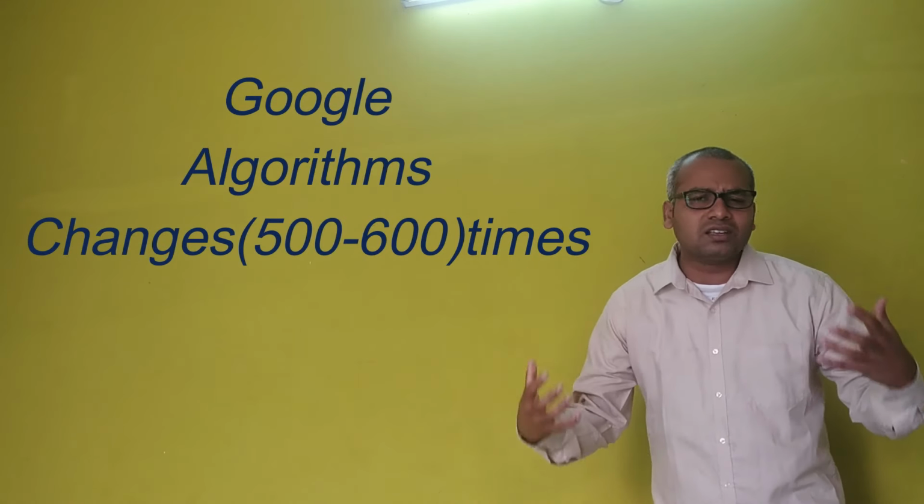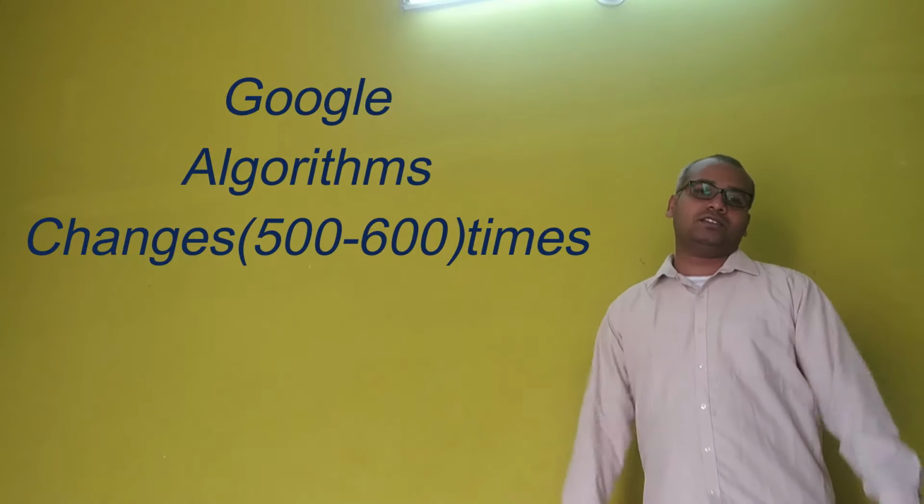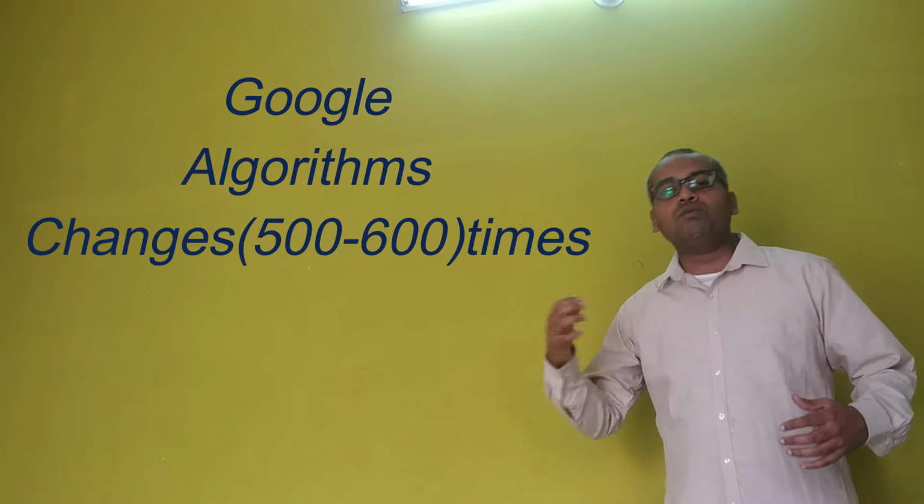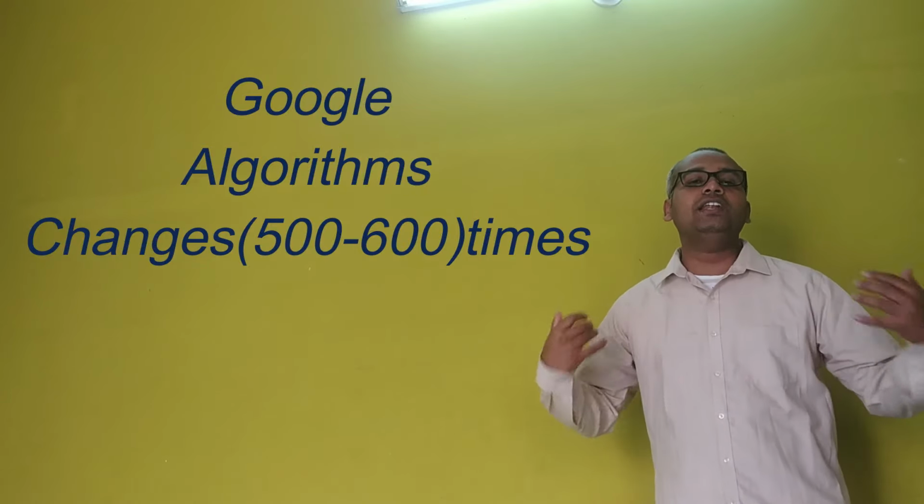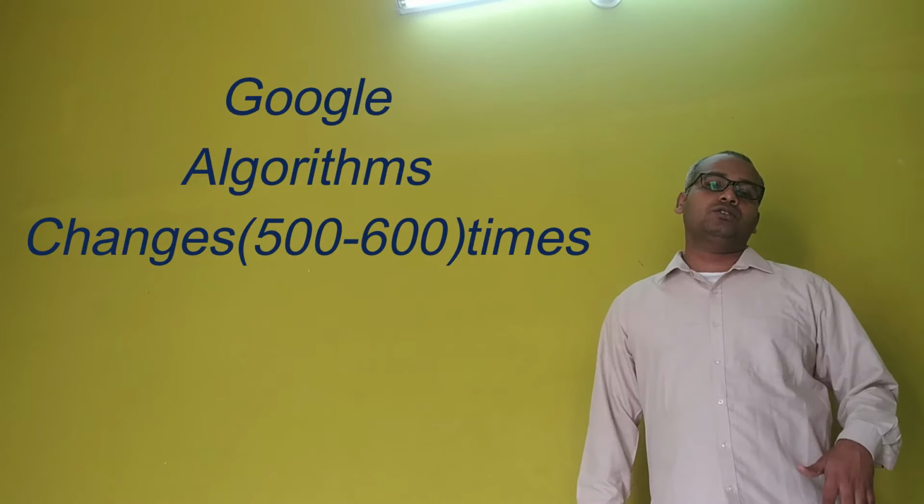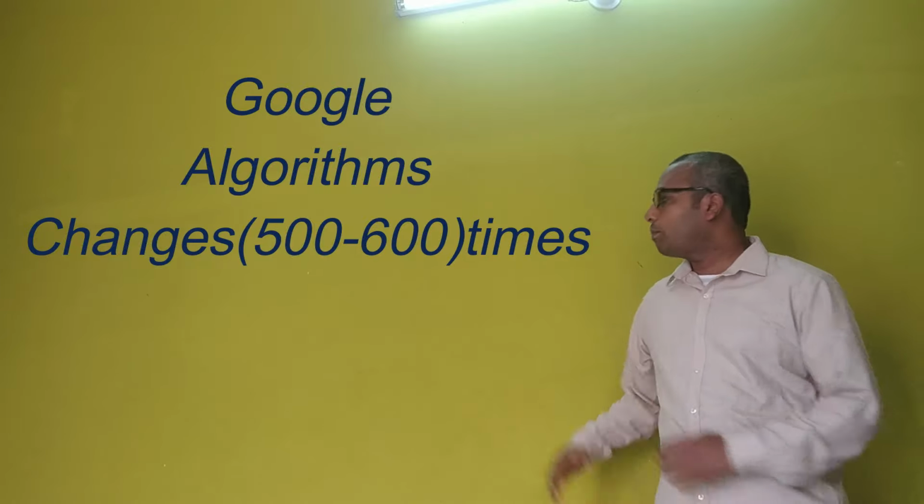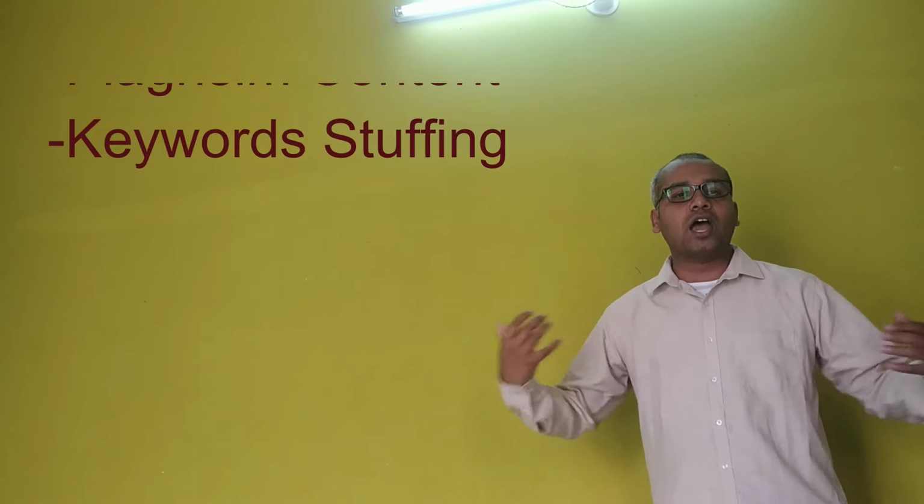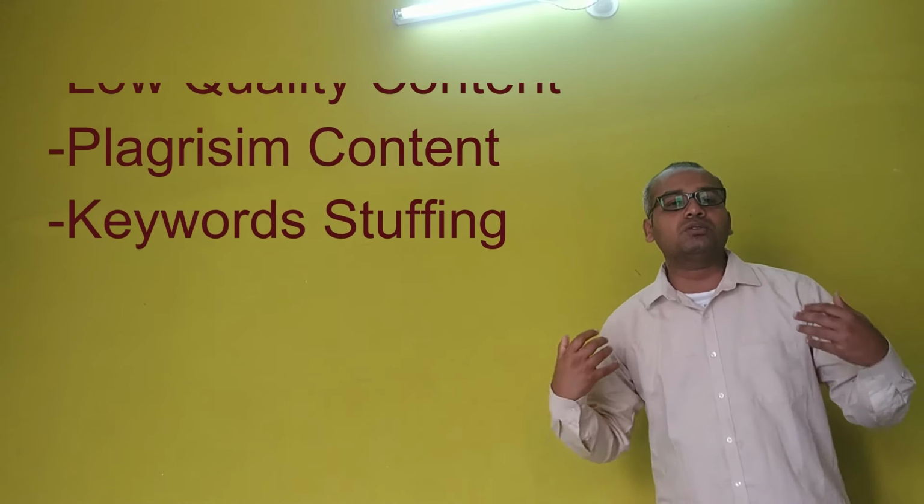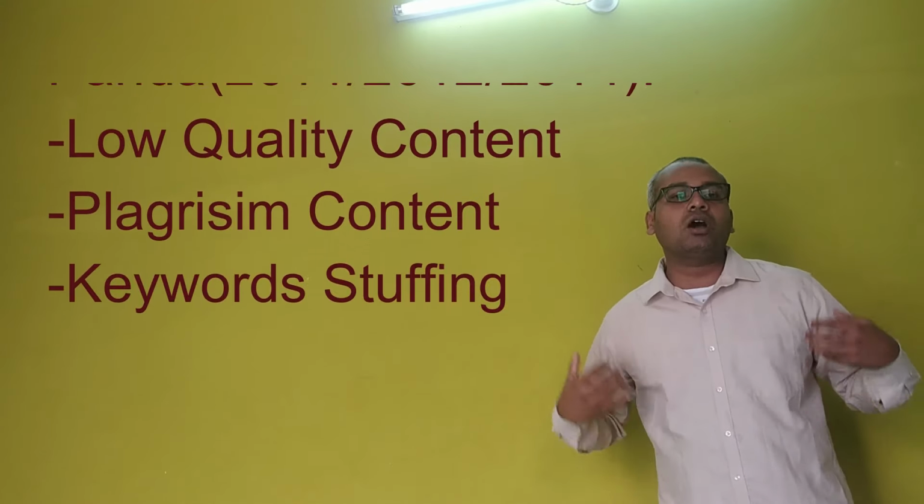Google majorly works with user metrics. Now we will discuss the major algorithms that Google has introduced. So now we will look into it. Panda algorithm, the Google Panda algorithm. It was started by Google in 2011, with updates in 2012 and 2014.